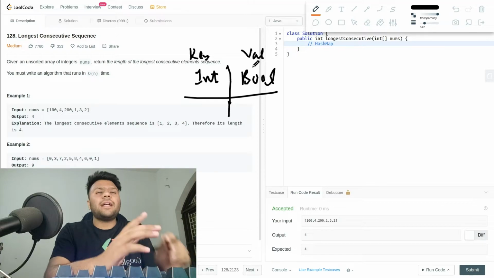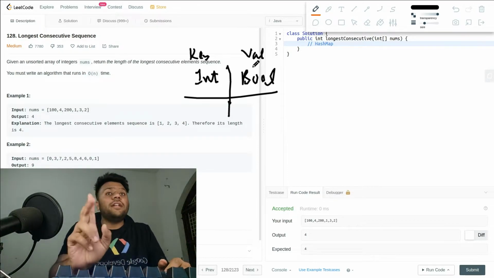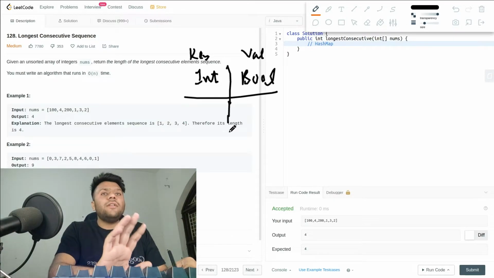Let's just say I'm telling you what we are doing. We are using a hash map, so in my hash map I will create one integer and one boolean. Now you will ask why. I will tell you, just wait.